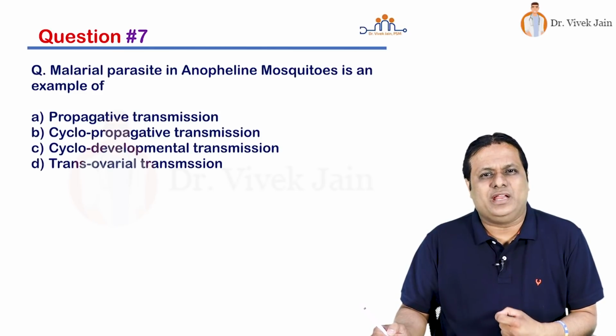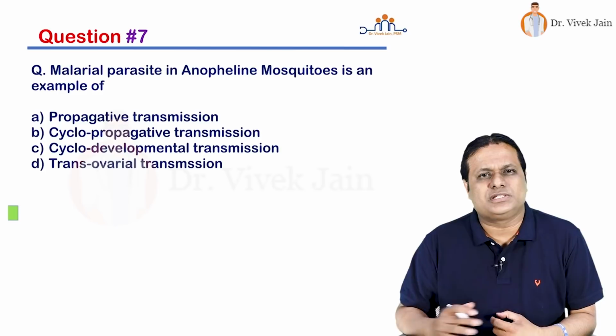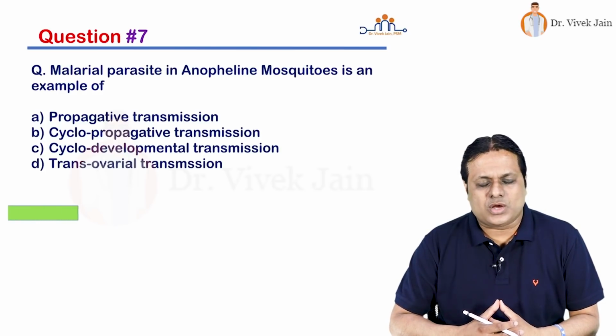Malarial parasite in Anopheles mosquito is an example of propagative transmission, cyclopropagative transmission, cyclodevelopmental transmission or transovarial transmission, and your time starts now.